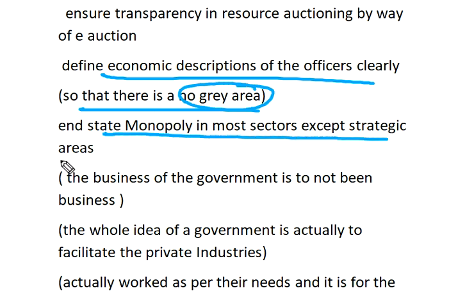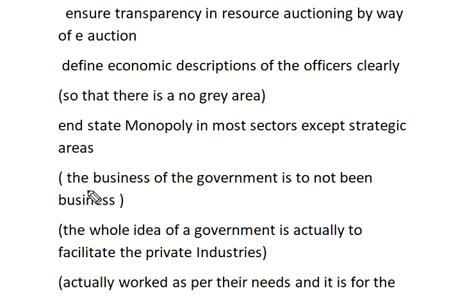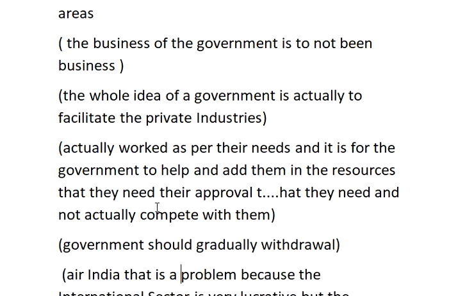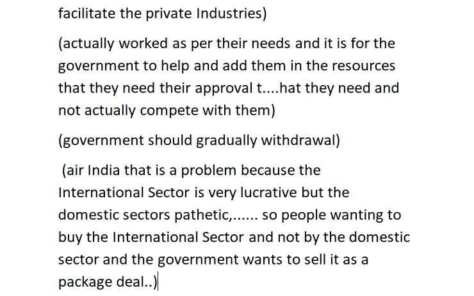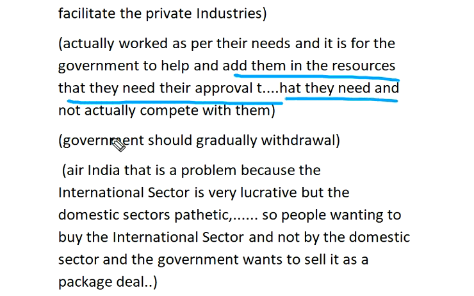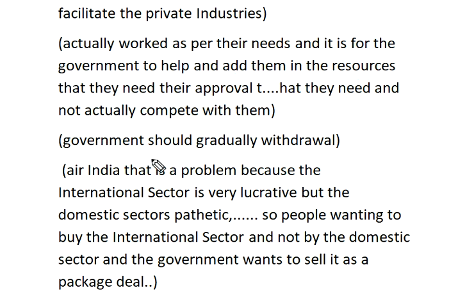And end the state monopoly in most of the sectors except the strategic areas. The business of the government is not to be in business. The whole idea of the government is to facilitate private industry to work as per its needs, and to help and add resources when they need approval. The government need not compete with them. Government should gradually withdraw from the areas where it is not actually needed.